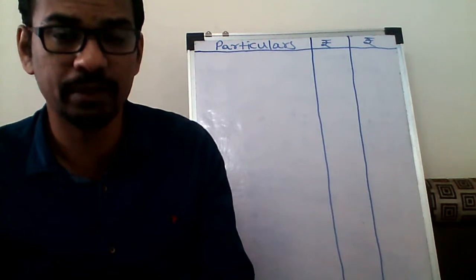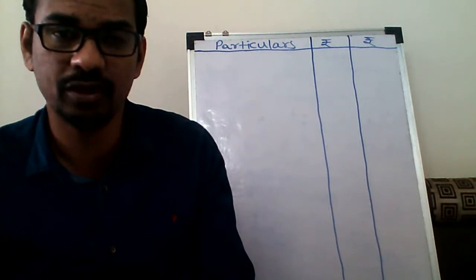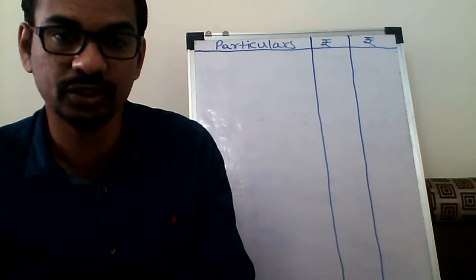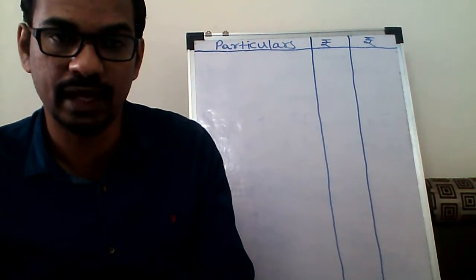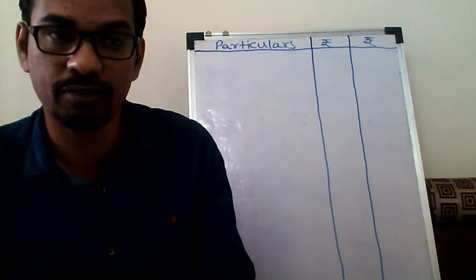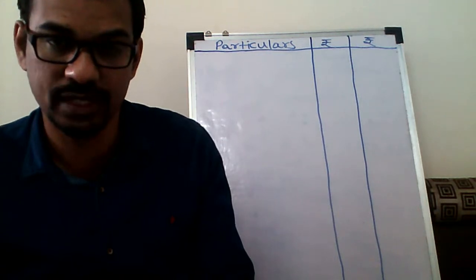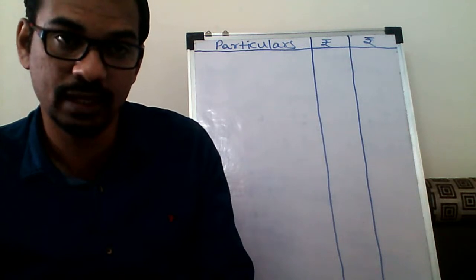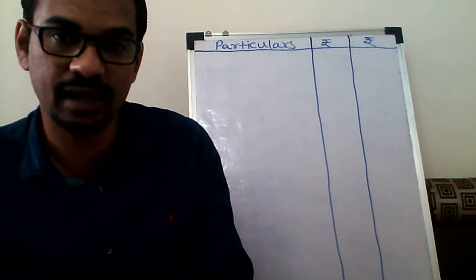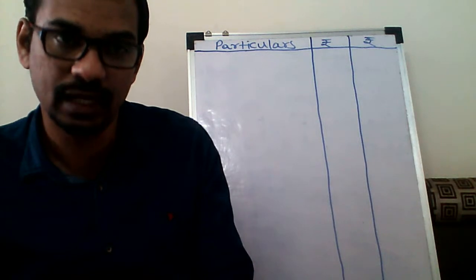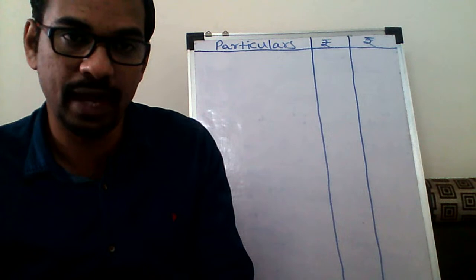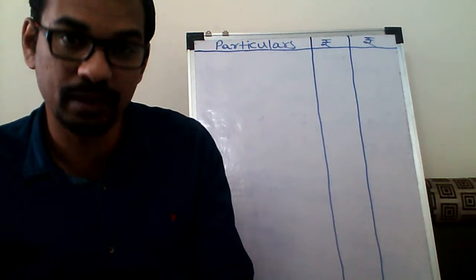First of all, the meaning of the salary. General meaning of the salary: salary is a continuous and regular sort of payment received by the employee from the employer due to the contract of employment. So it is the payment made by the employer to the employee because the employee is rendering the services to the employer, and therefore it is the continuous payment made by the employer to the employee.